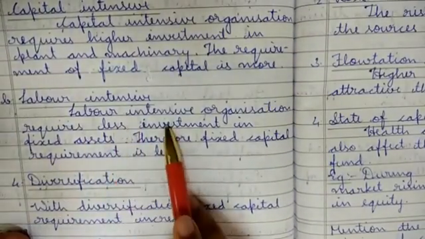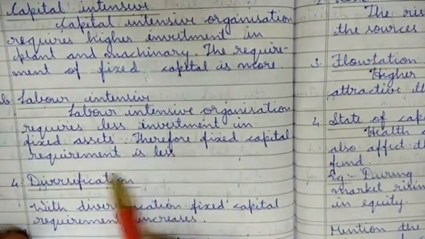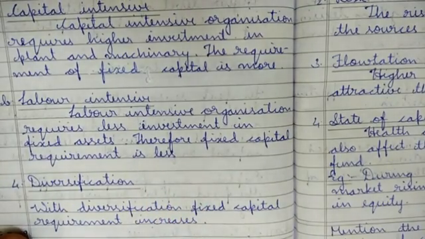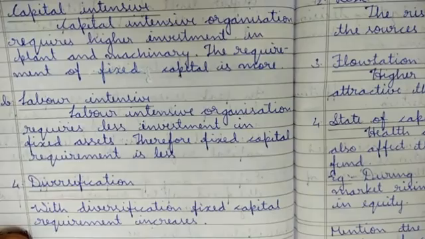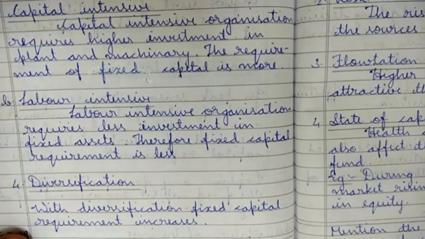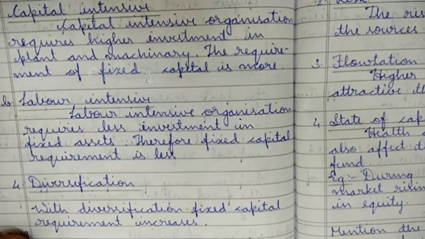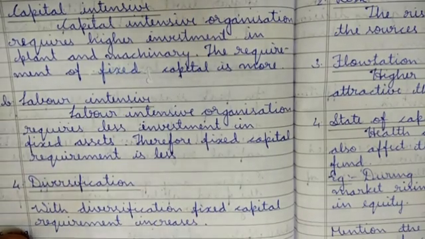Labor intensive organization requires less investment in fixed assets. Therefore, fixed capital requirement is less. Fixed assets, as you know, are the machineries, tools. When the organization chooses to start with labor intensive, that is working with employees, workers, we need only their qualification. They use a lot of employees in this labor intensive, and they don't use that much fixed assets, that is machinery, tools. So at that time, they need not invest a lot of fixed capital over here.